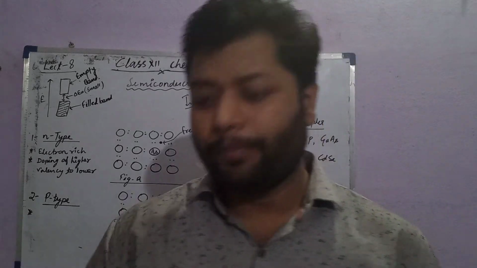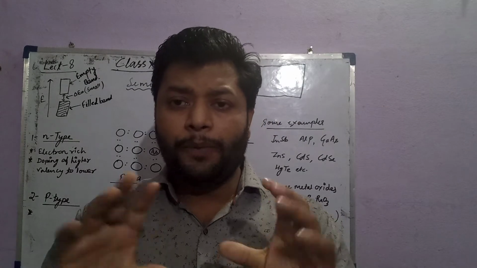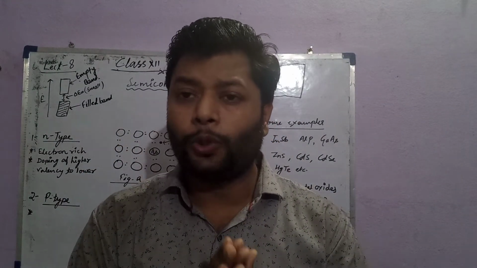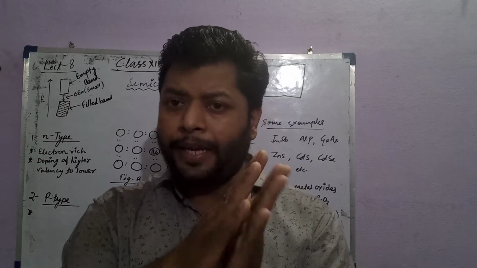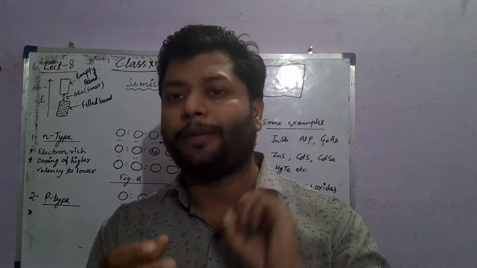It's very easy. I'm taking an example. If you go through the periodic table, it's very easy to learn how we make an n-type or a p-type.